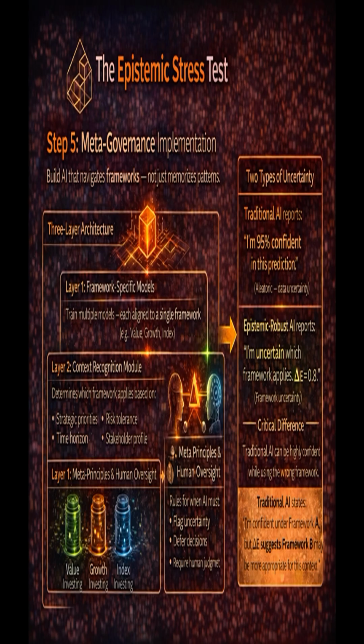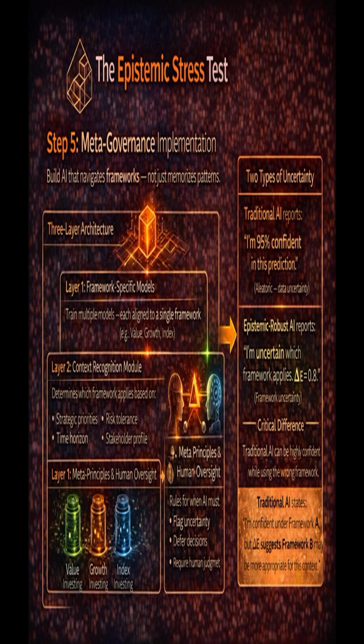The critical difference: traditional AI can be highly confident, 95%, while using the wrong framework. Epistemic robust AI flags, I'm 95% confident given framework A, but delta E suggests framework B may be more appropriate for your context. Here's the reality. Most enterprise AI systems today score 0 or 1 out of 5 on the epistemic stress test. They pass traditional tests, accuracy, explainability, fairness, but they fail the epistemic stress test. They're epistemic brittle, not epistemic robust. And that's dangerous when operating in contested domains.